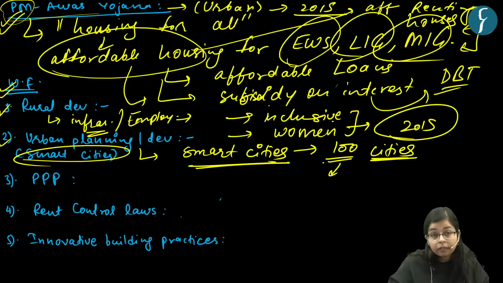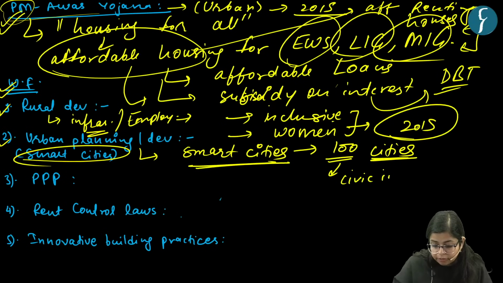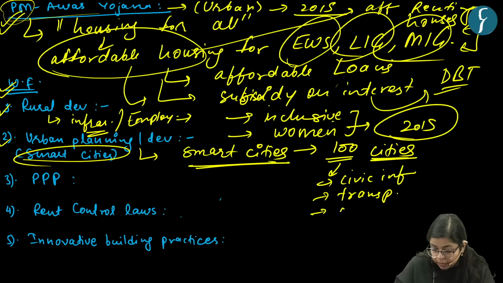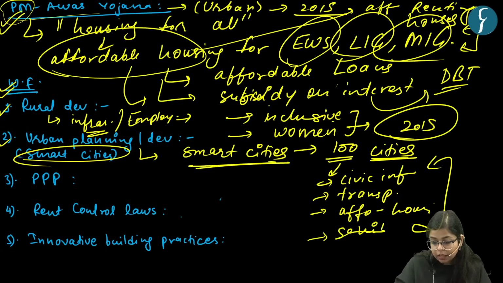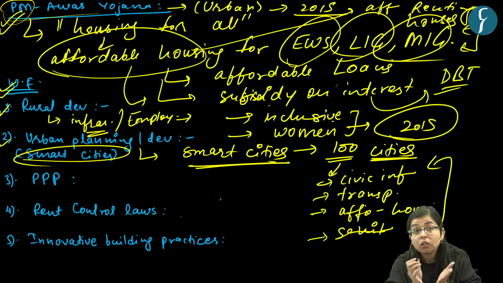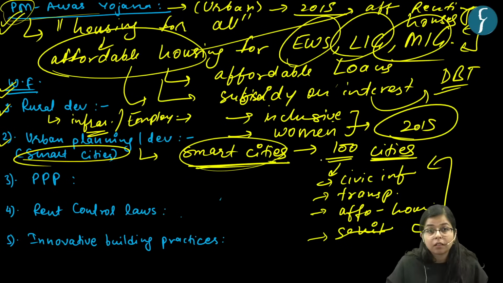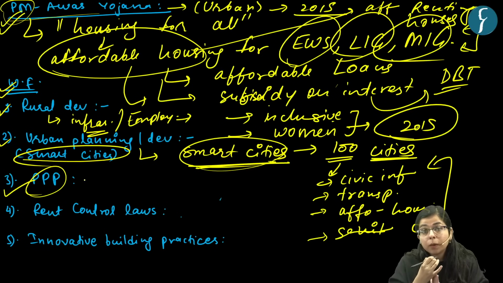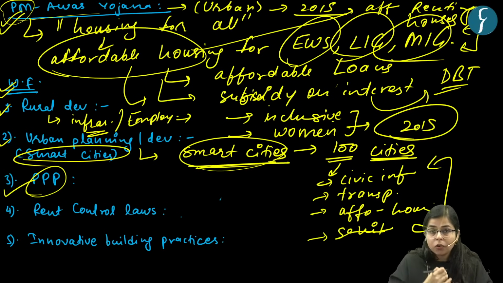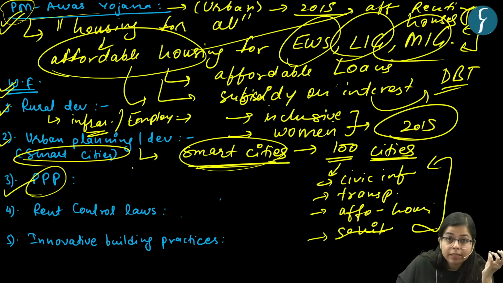So what are the important aspects of this scheme? Government wants to create better civic infrastructure in the country, better transportation facilities, that is infrastructure development, affordable housing, right? So these are creation of civic infrastructure, sanitation facilities, transportation, and affordable housing. These are all the components of smart cities. That is, it focuses more on urban planning and development, right? And another thing is government should promote more public private partnership models in developing cities, right?